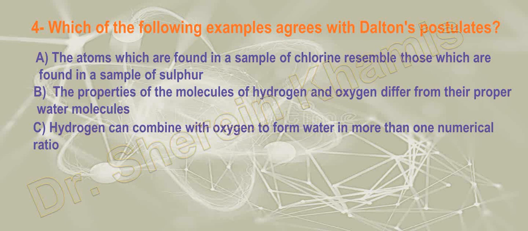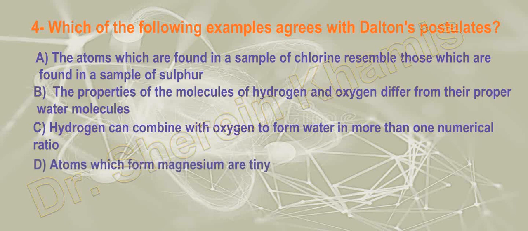Okay, remember this. Hydrogen can combine with oxygen to form water in more than one numerical ratio. That we say there is more than one ratio, not a fixed ratio. This is the meaning. If we have two hydrogen atoms, will they be not two, maybe three, maybe four in the molecule? No, it is not right at all.